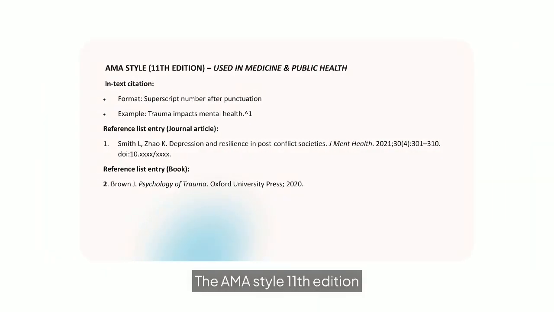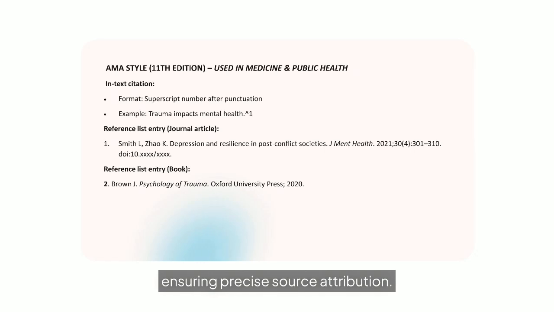The AMA style, 11th edition, is prevalent in medicine and public health. In-text citations use superscript numbers. For instance, trauma impacts mental health. Reference list entries are numbered, ensuring precise source attribution.